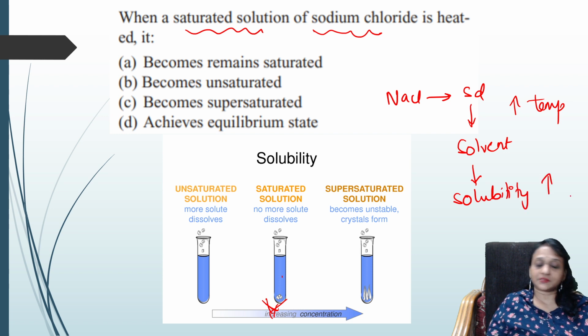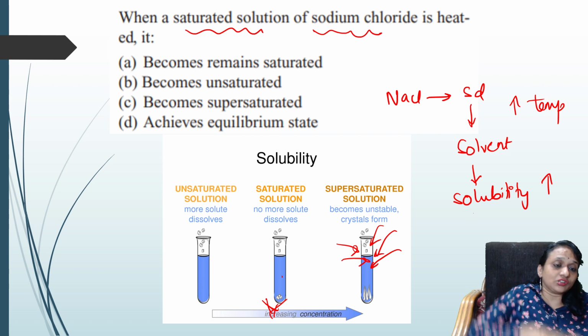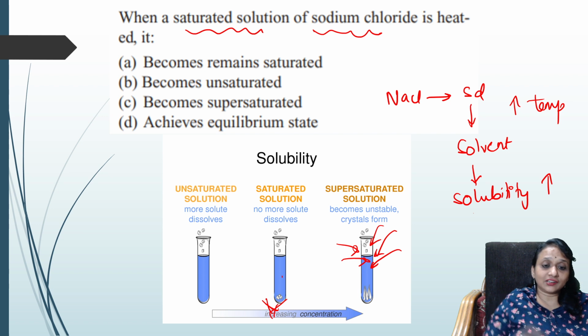When the solubility increases, more and more salt starts dissolving in this. So further, no more solute can be added to this.